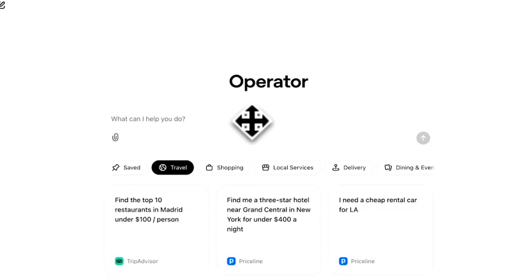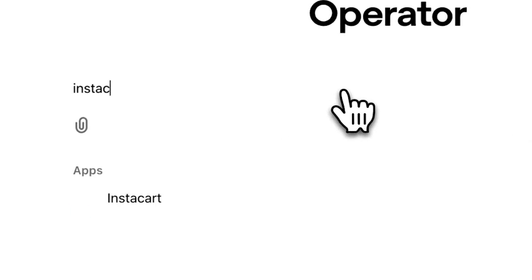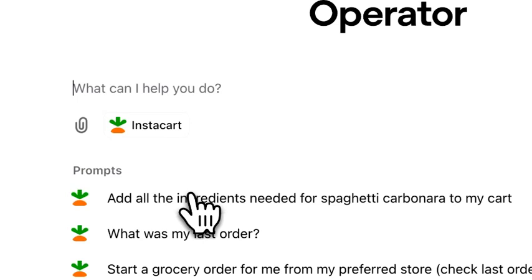Operator can actually use basically any website, and it is not particularly optimized for Instacart. But the reason I'm using this app is that it provides detailed instructions on how this website can be best utilized, just like a tutorial that a human can benefit from. So I'll use the Instacart tab and ask it to solve a task.